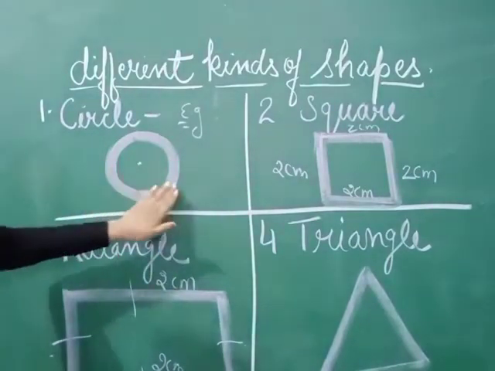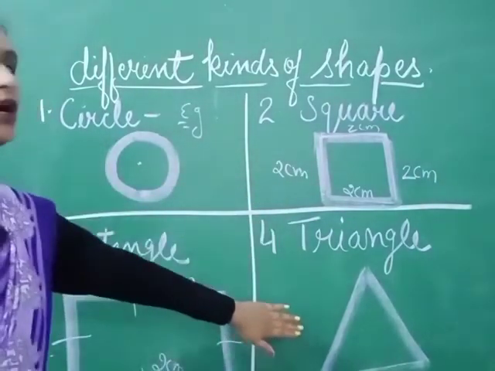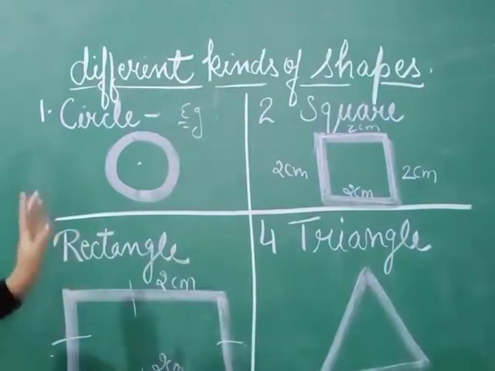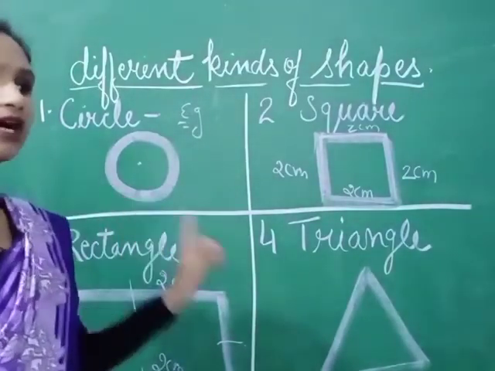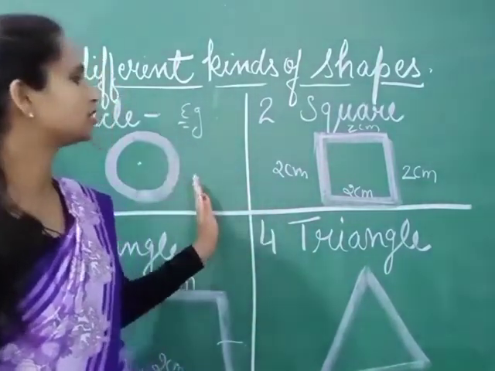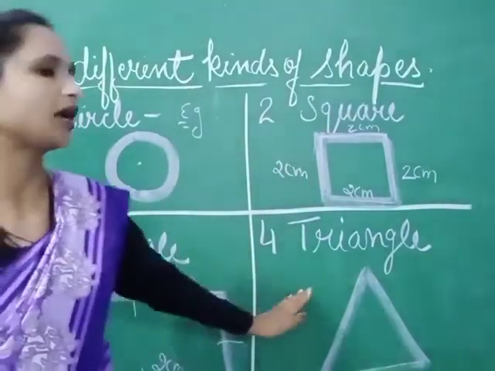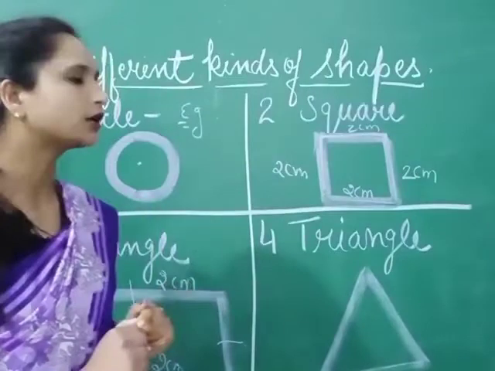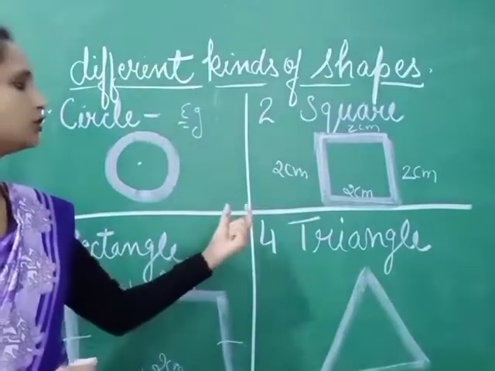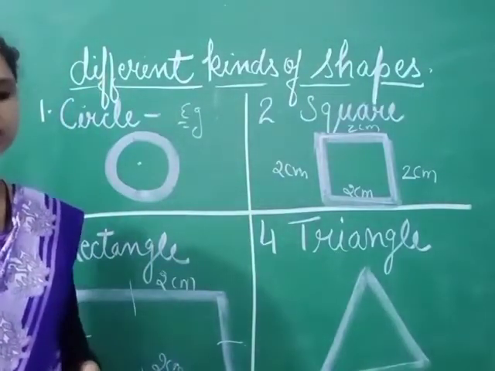Write their names, then draw these pictures or these diagrams, and then you have to write their examples. Find the things that are circular in shape, that are in square shape, that are in rectangular shape, and that are in triangular shape. Okay, so you have to write it in your copy.